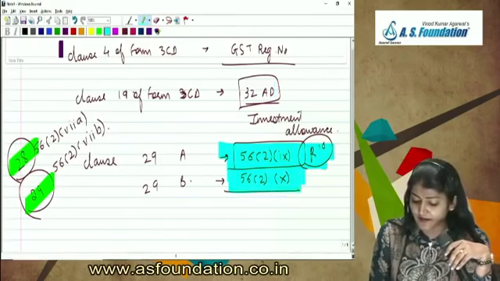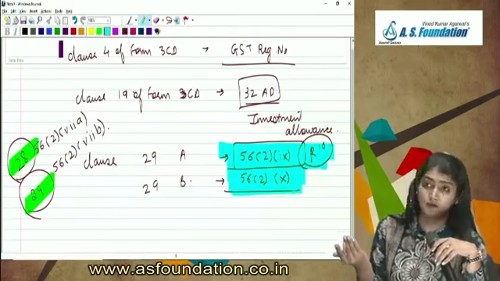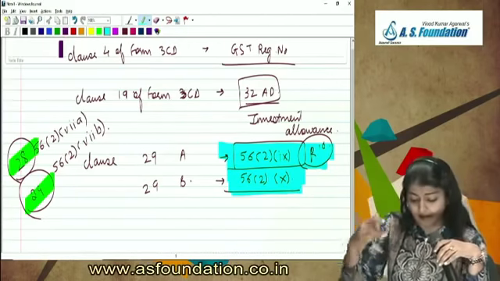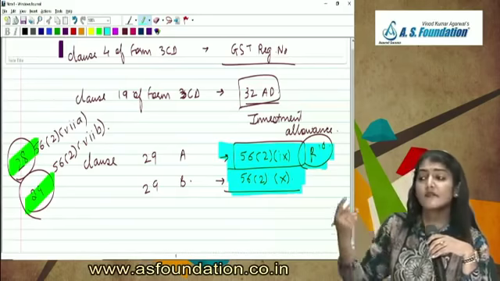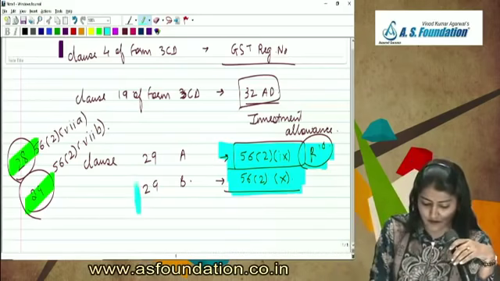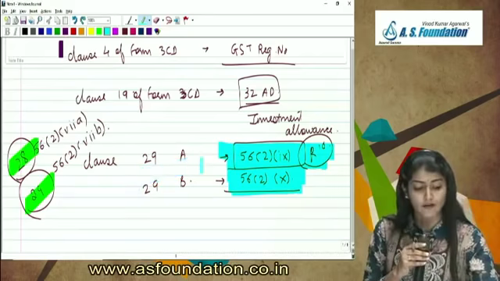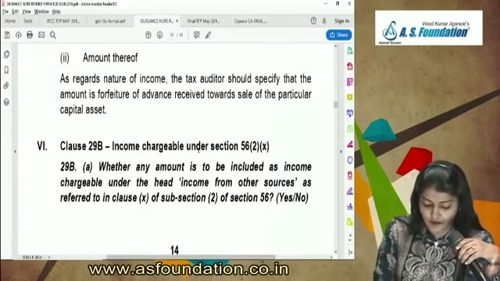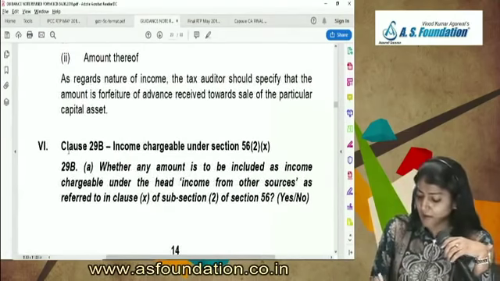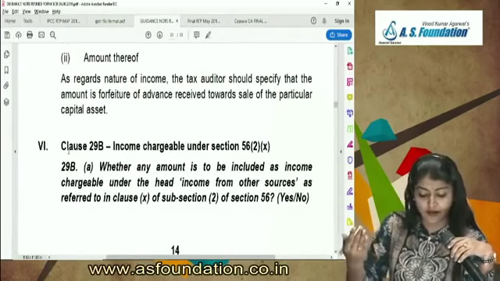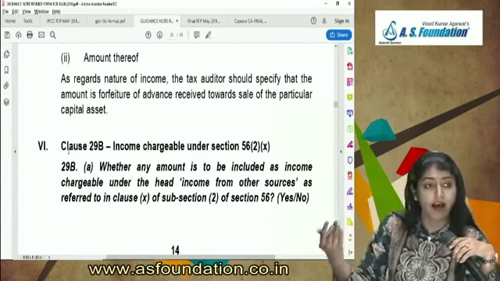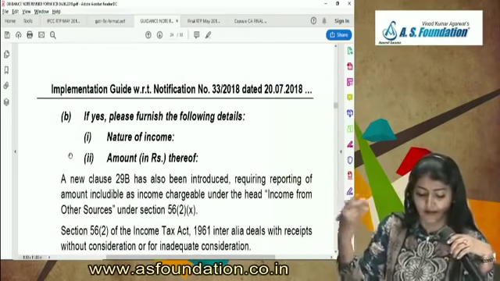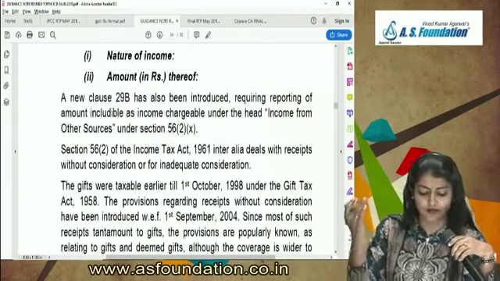What is 56(2)(x)? Gifts received in excess of 50,000 or where it exceeds 105% of the stamp value. Again, that is to be shown as income from other sources under 56(2)(x), and that comes under 29B. So again 29B: whether any amount is to be included as income chargeable under the head income from other sources as referred to in clause 56(2)(x). If yes, please furnish the detail, the nature of the income and the amount in rupees thereof.